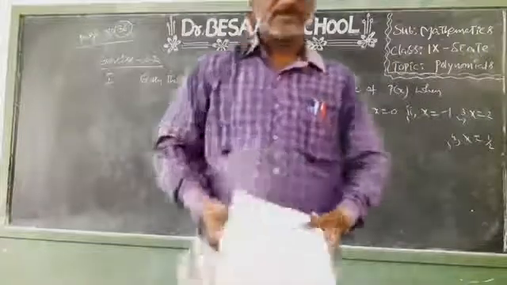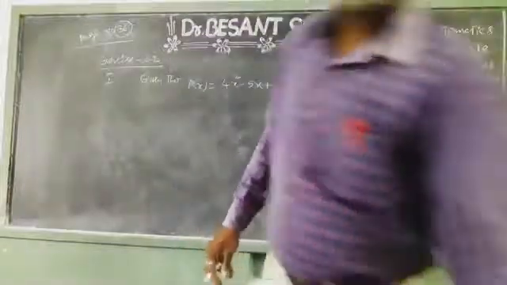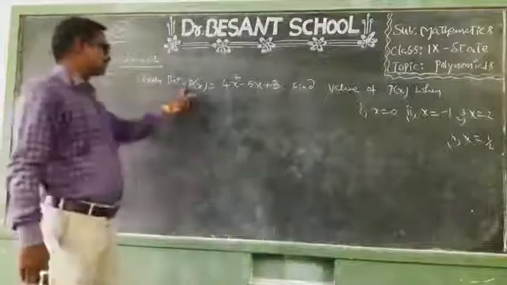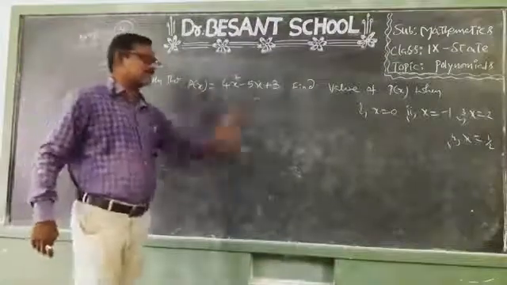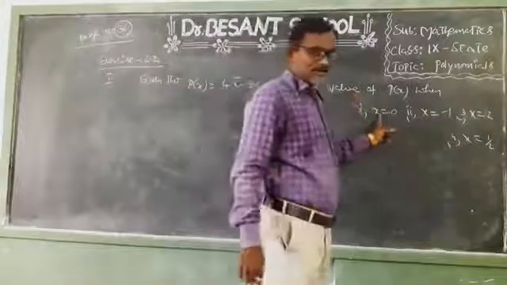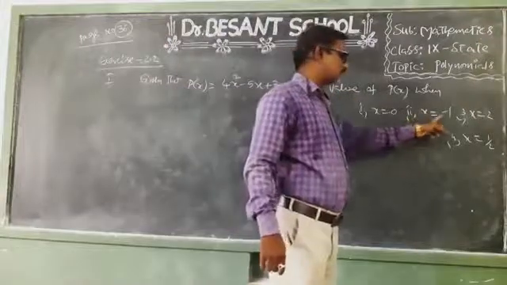Okay children, so this is the problem. You all listen to me. One polynomial is given to us, that is p of x equal to 4x square minus 5x plus 3. We need to find the value of p of x when x equal to 0. What is p of x when x equal to minus 1?